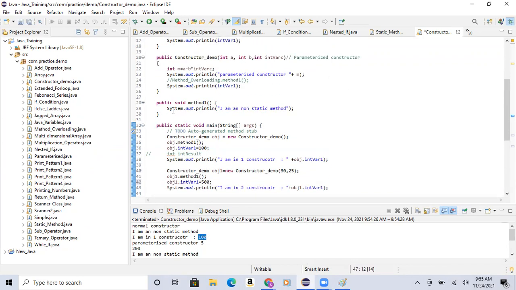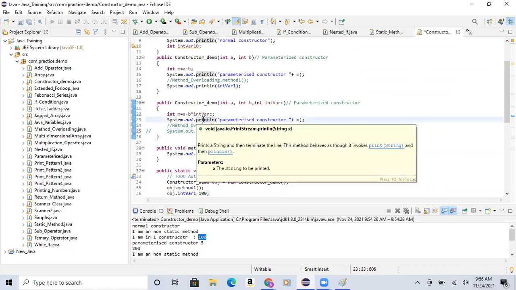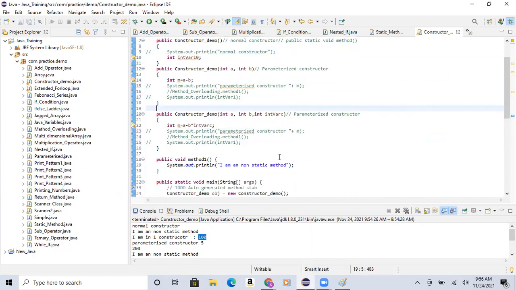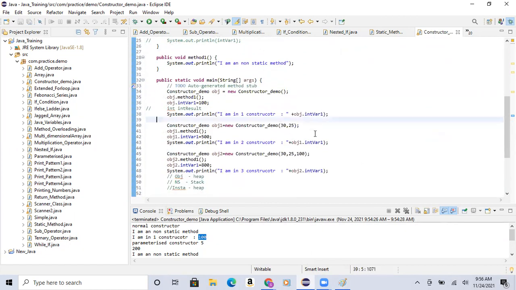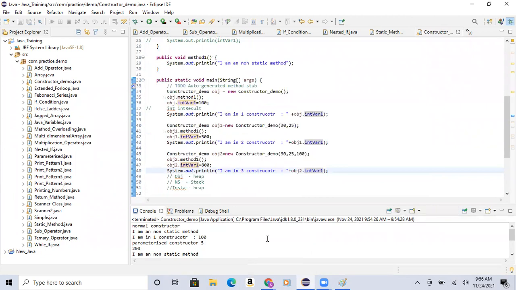Now see, I'll do one thing. I'll just comment these particular statements so that it would be easier. Now what would be the 3 values this will print? Here, here, here. The first one is 100, the second one is 500, and the third one is 800. Got it? Simple.